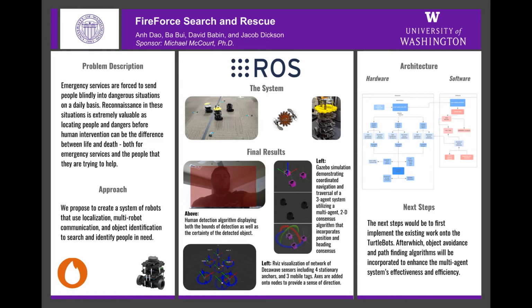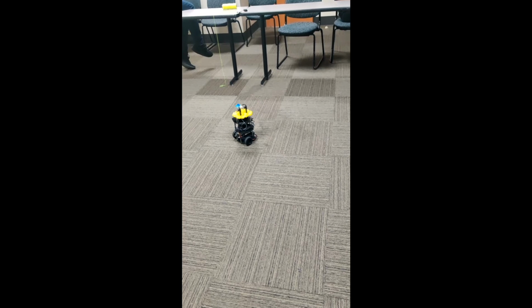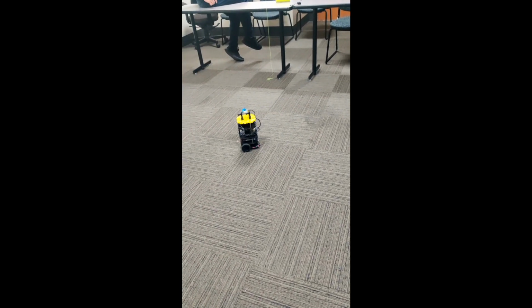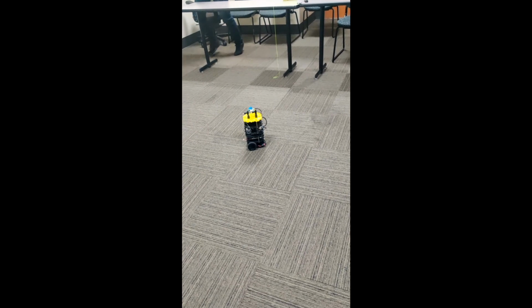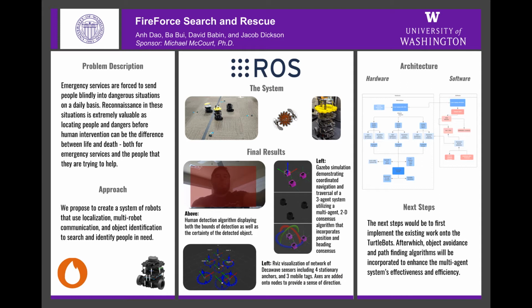The final part of the project we will be showing is not a core requirement of the final product, but rather the potential for it to be implemented, as we originally saw with the hardware. What you'll be seeing is the robot itself moving to a specified position using the DECAWAVEs to determine where to go. As you can see right now, it's moving. We chose to have it move to the center of the room, and it's using the DECAWAVEs to navigate.